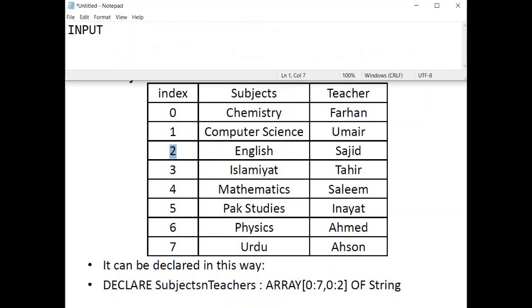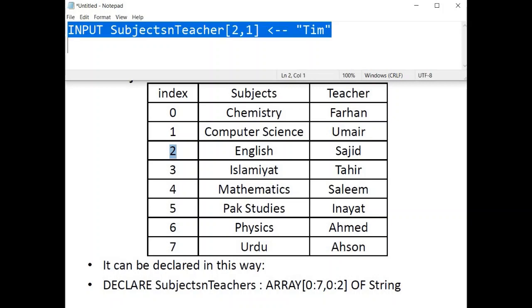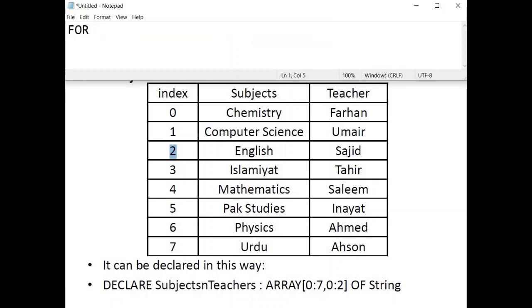So INPUT, the name of the array, square bracket open, and which value you have to change. First of all, write down the row value, that is 2, and the column value, that is 1, and then put the assignment operator and change the name, let's suppose from Sajid to, let's suppose, Tim. And this is how you input a single value into a 2D array. If you have to input multiple values, again we are going to use a for loop because that is best for this kind of job.